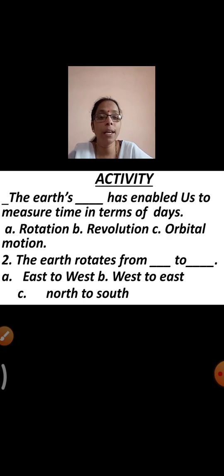We have learnt how day and night occur, how the timing changes, the time period, where India is located, what a hemisphere is, what a horizon is, and what rotation and revolution mean. All these terms we have learnt about.